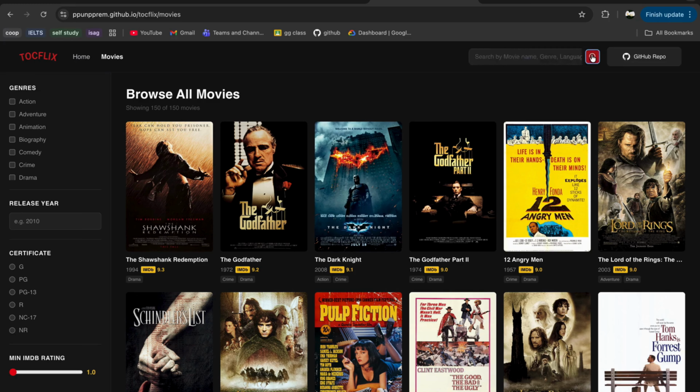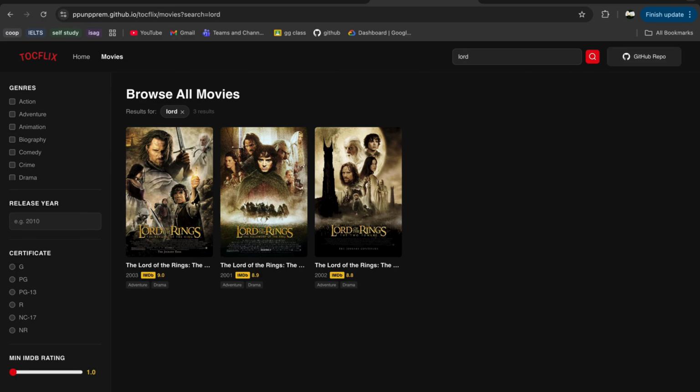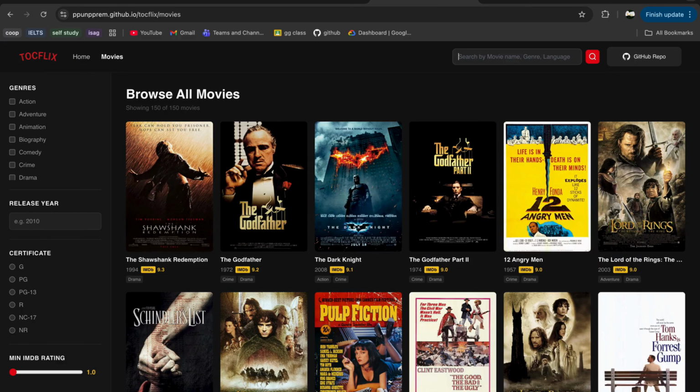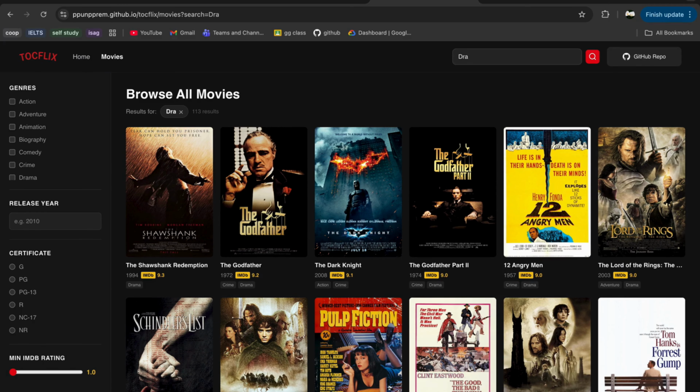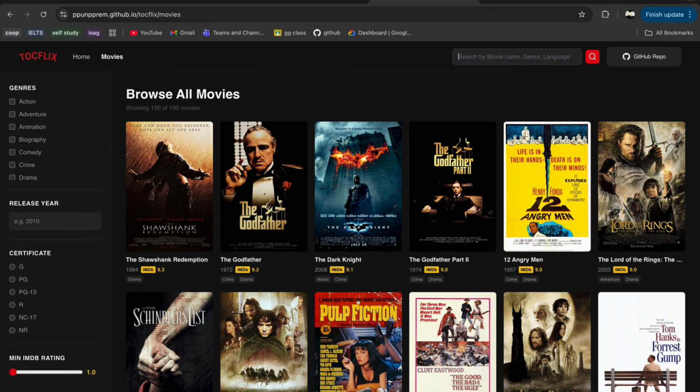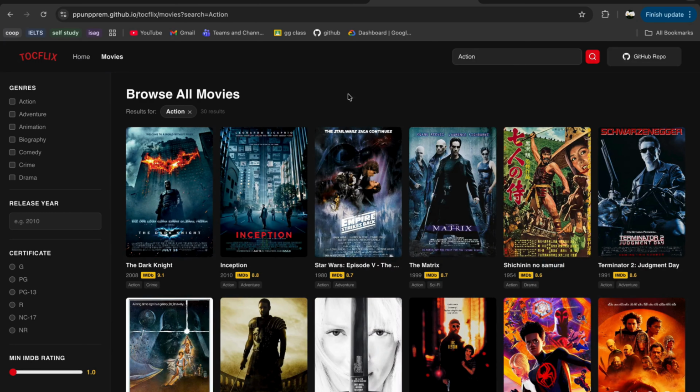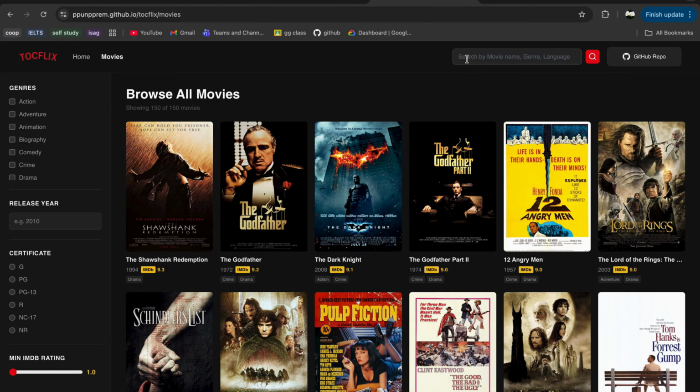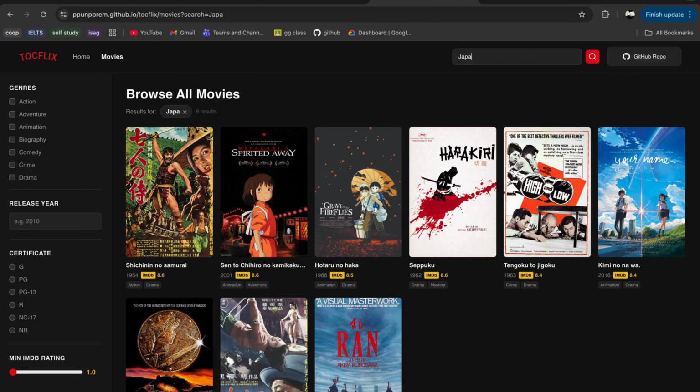And we can search by movie name, genre, and language here. Maybe for movie name, I want Lord of the Rings, so it shows like this. Or maybe I want genre like drama. Yeah, it shows 113 here. Maybe I want action movies. Yeah, there are 30 results here. Or maybe I want to see a movie with Japanese language. Maybe I search Japan. Yeah, there are 9 in total here.